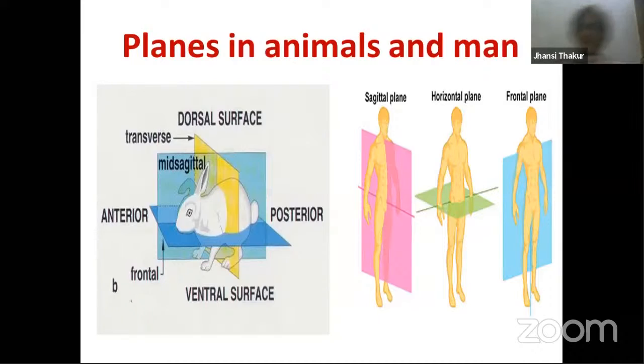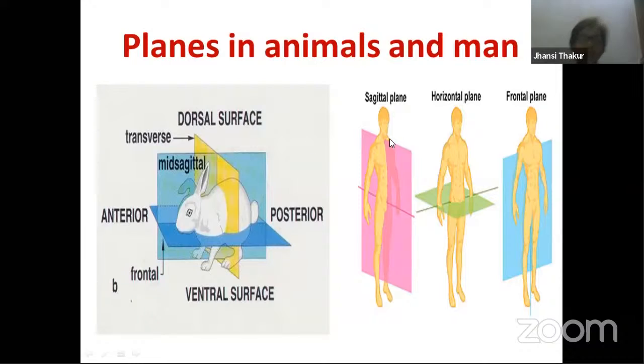Now let's try to understand the differences that exist in planes in other animals and us. Here you have understood very clearly, the sagittal plane is the longitudinal plane getting right and left parts. The transverse plane is the horizontal plane, dividing it into 2 parts, superior and inferior, and the next one shows the ventral and dorsal plane.